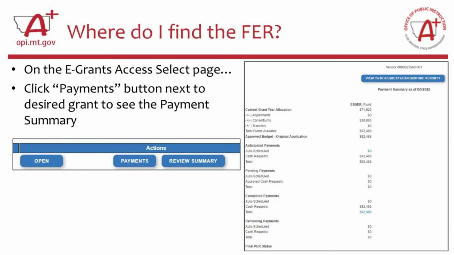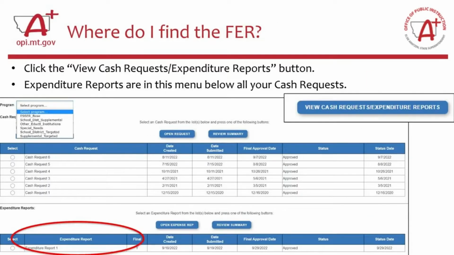Go to the next slide, please. When you click on that View Cash Request Expenditure Reports button, it opens up this Cash Request Expenditure Reports menu. In some of the grants, in ESSER 2 and ESSER 3, where you have multiple budget pages, like ESSER Base, ESSER Supplemental, School District Targeted, Special Needs, Lost Instructional Time, you will have to select the budget page that you are looking at.